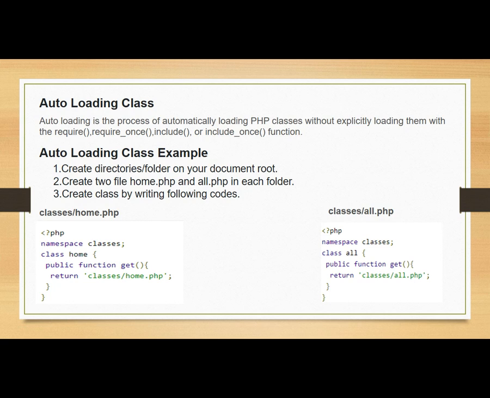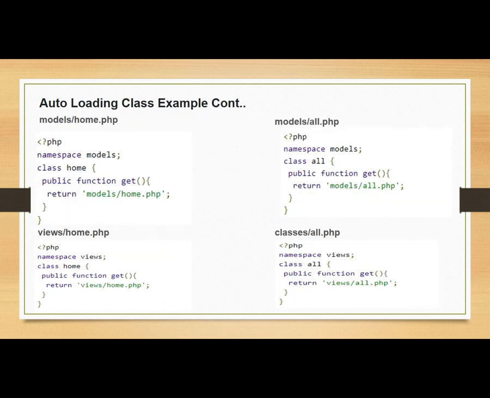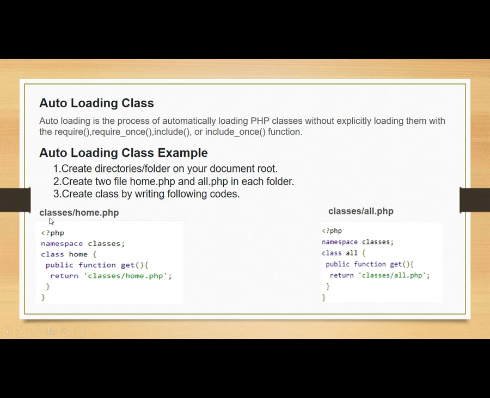A simple example I have demonstrated over here. For writing this particular example, first you have to create three folders: a classes folder, a model folder, and a view folder. Then inside the classes folder create files called home.php and all.php and write down this line of code inside them.